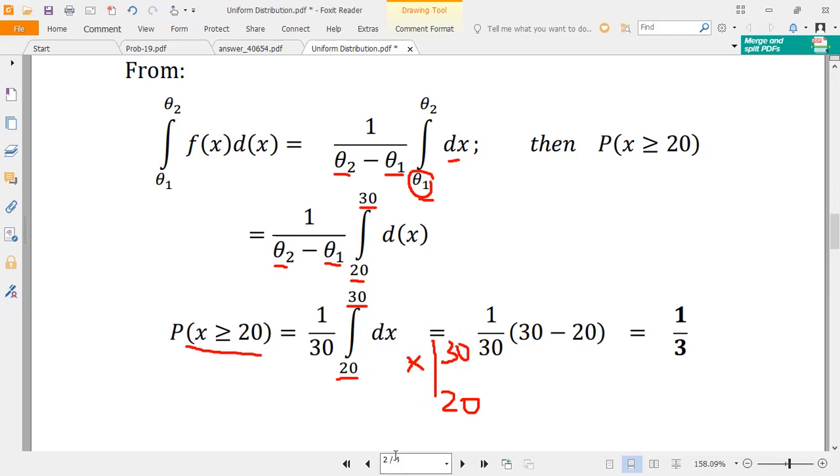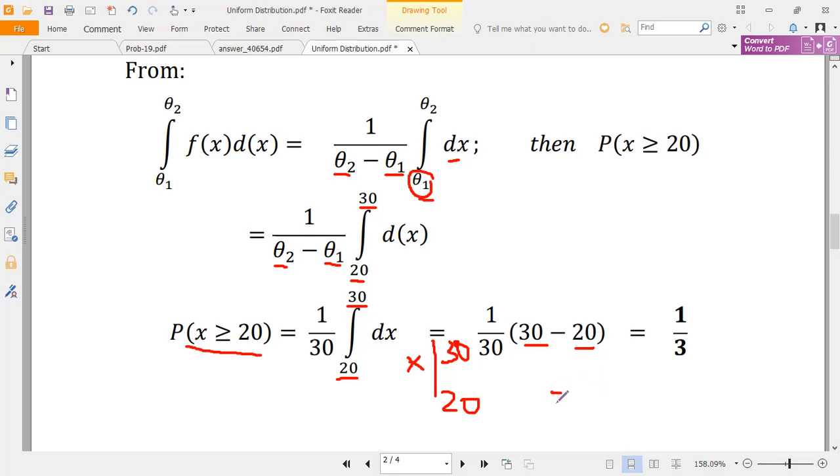So taking the limits from 20 up to 30, it's like taking 1 over 30, then 30 minus 20, because we substitute 30 for x, then minus, we substitute 20 for x. So 30 minus 20 equal to 10.